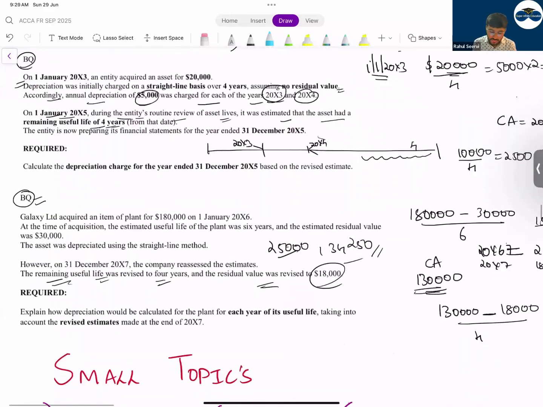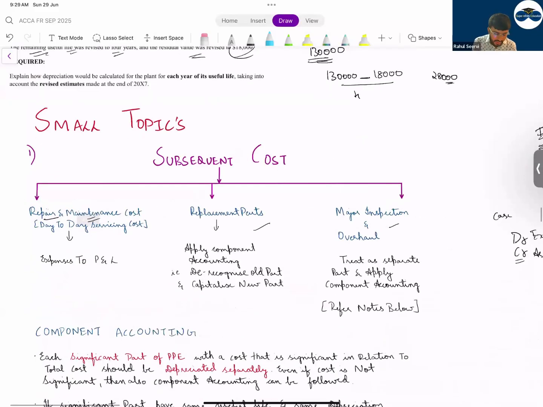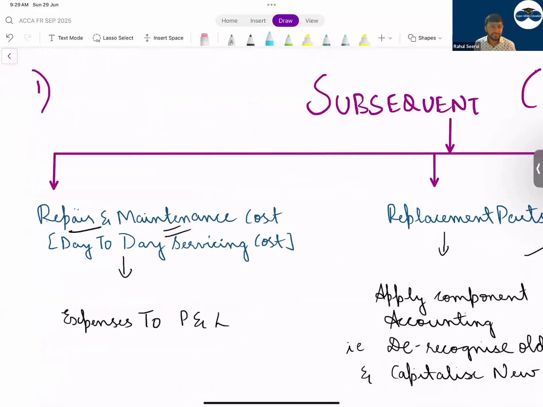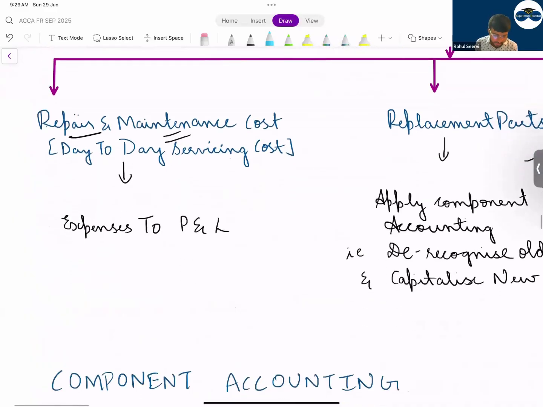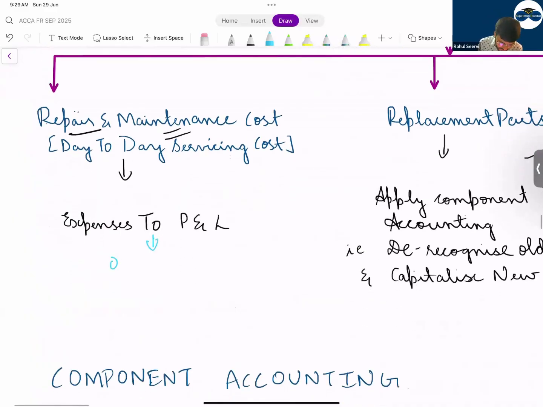Yes. Now coming to small topics which were very important. Repair and maintenance किधर जाएगा? Sir, repair and maintenance P&L में जाएगा. P&L में किधर जाएगा ये? Under operating category.